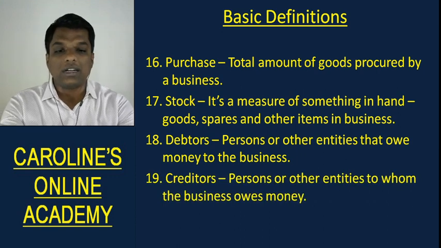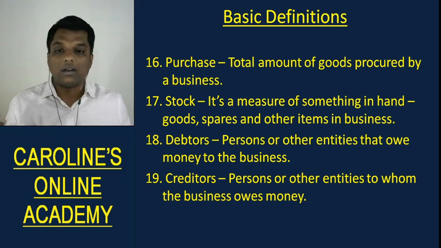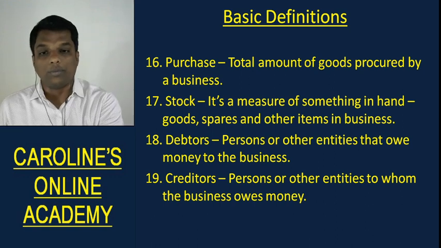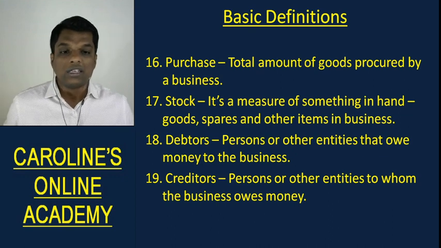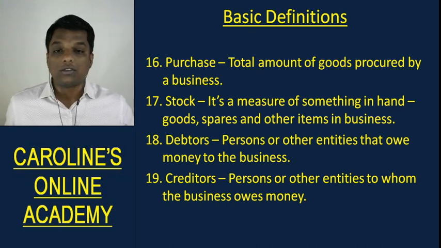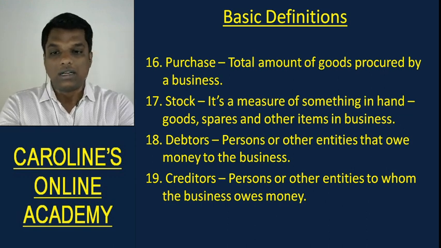Similarly, creditors refer to all the people to whom the business owes money. Like if I have made a credit purchase, I have to pay money to that person who sold me the goods, right? They are my creditors. If I made a credit sale, then they are supposed to pay me money, right? So they are my debtors. Understood? So that is debtors and creditors.